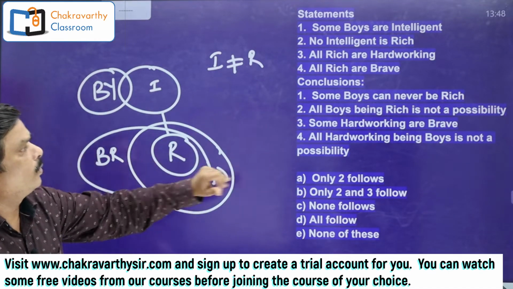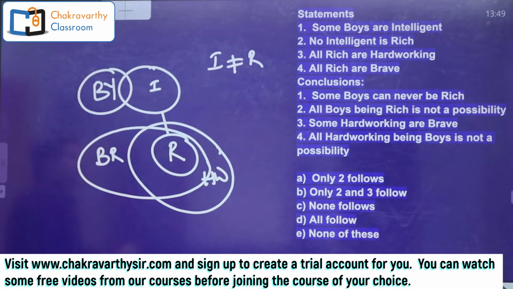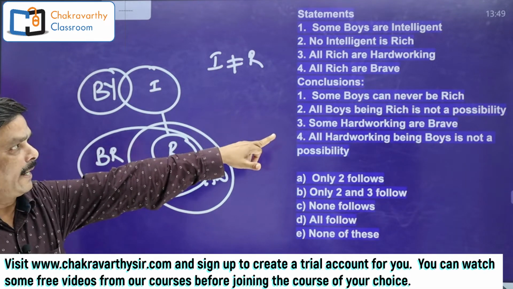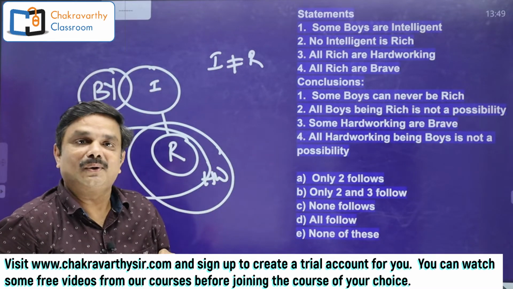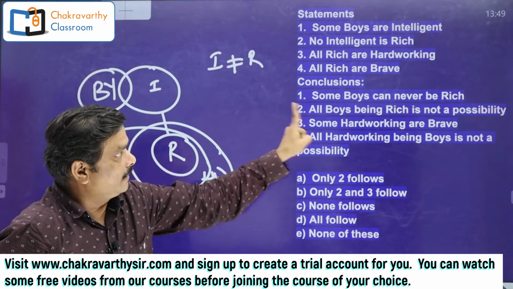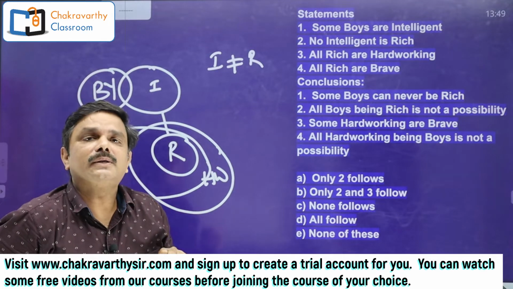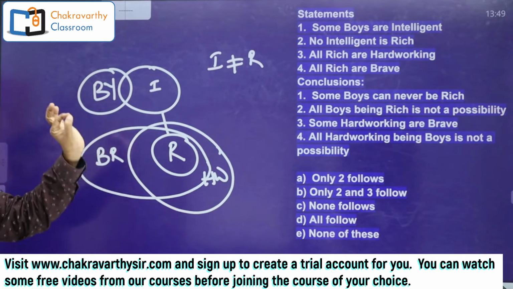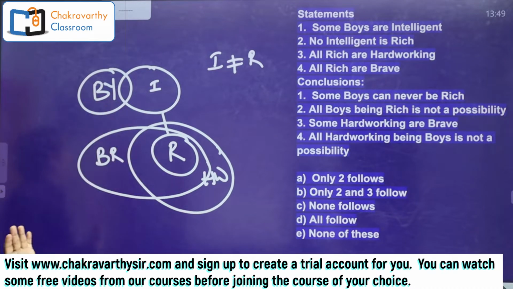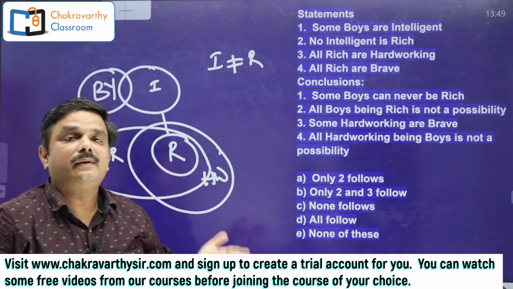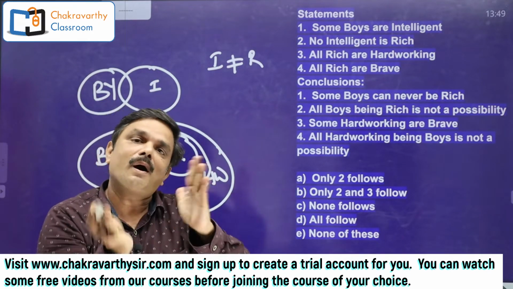Now go for the conclusions quickly. First conclusion: some boys can never be rich. Now many times they are asking this type of conclusion, right? They are claiming that some boys can never be rich. First you go here, is there any possibility of going for some boys are rich? Later on go for their claim, whether they have claimed in the positive way or negative way.